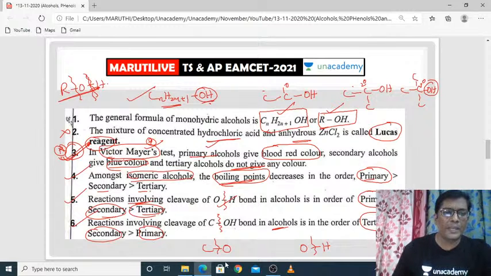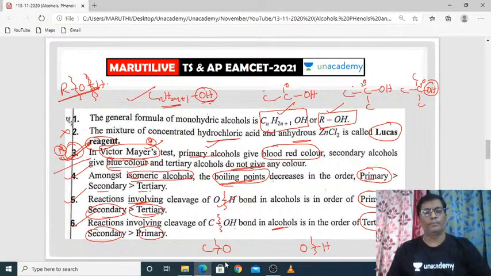See here, this Victor-Meyer test is only for testing primary, secondary, and tertiary alcohols. It distinguishes primary from secondary, and secondary from tertiary alcohols. The primary alcohols will give blood red color, secondary alcohols will give blue color, and tertiary alcohols will not give any color.